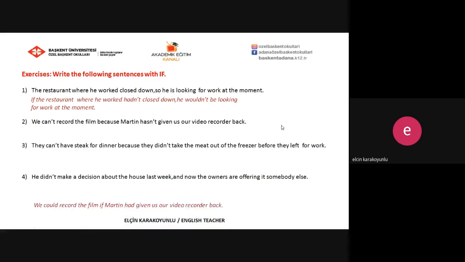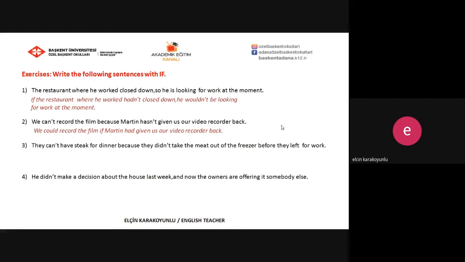And the second one, we can't record the film because Martin hasn't given us our video recorder back. We could record the film if Martin had given us our video recorder back, but he hasn't given us our video recorder back, so we can't record the film.